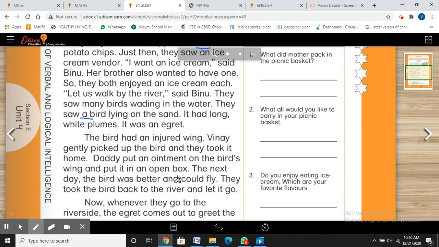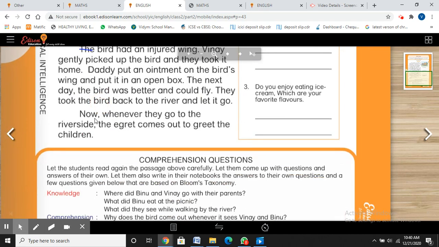The next day, the bird was better and could fly. They took the bird back to the river and let it go. Now, whenever they go to the riverside, the egret comes out to greet the children.